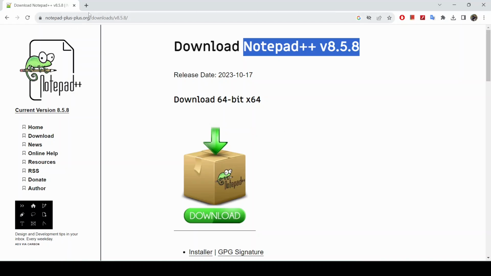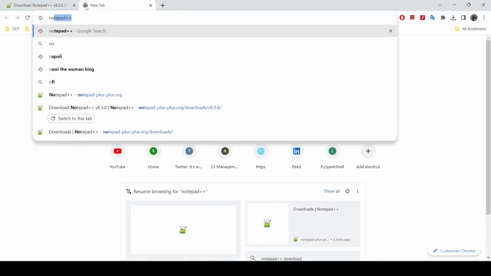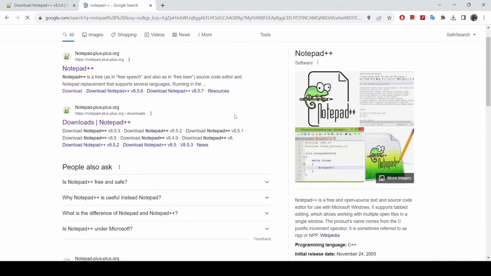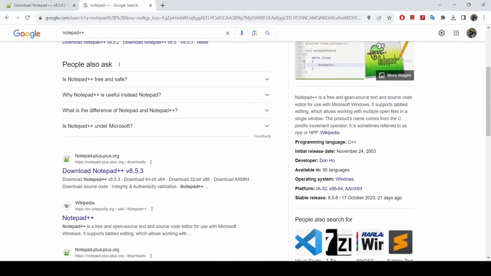Okay, so quickly before we get started, what is Notepad++? Notepad++ is a free and open source text and source code editor for use with Microsoft Windows. All that means is it's only available in Microsoft Windows environment, and it is a text and source code editor. Again, all that means is you can use it to make your notes, or you can also use it to program. So you can use it to write your code. Alright guys, so let's go through the process of installing it now.